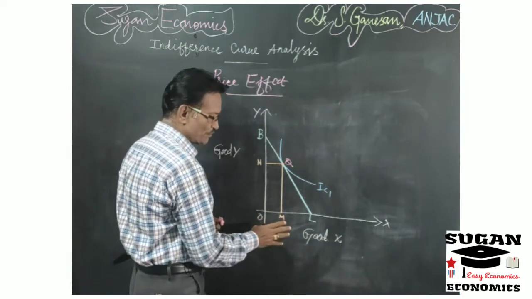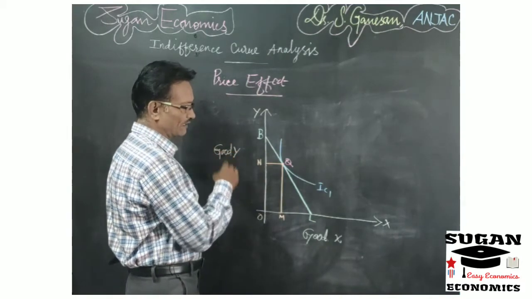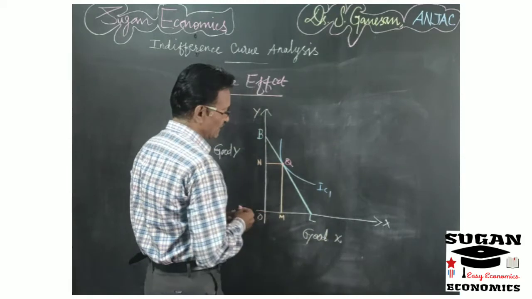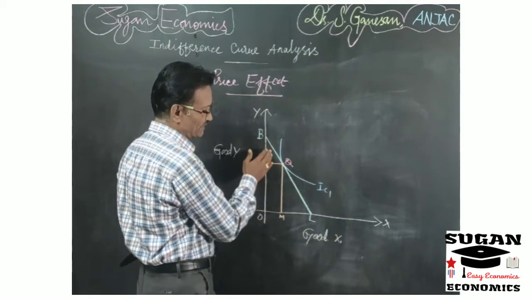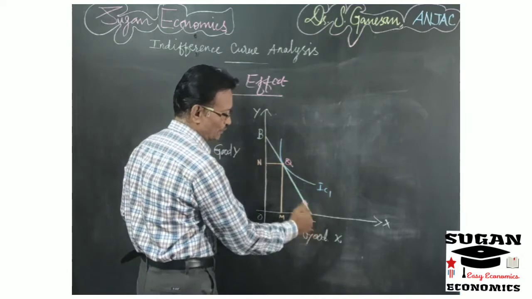So now the consumer will buy more of a cheaper commodity than the dearer commodity. So now due to reduction in the price of commodity X, the consumer will shift his budget line from BL to some other point.